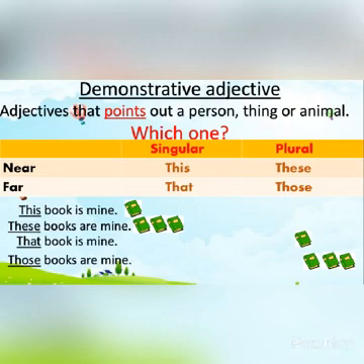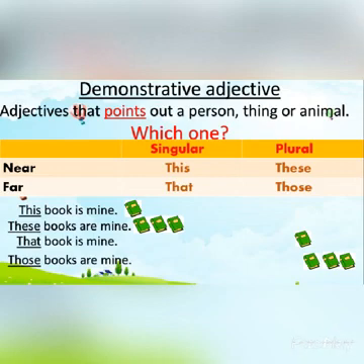These we use when something is near but it is plural, like, these books are mine. Here I have shown 3 books. So it means it is plural and it is near to us, so we will use these.